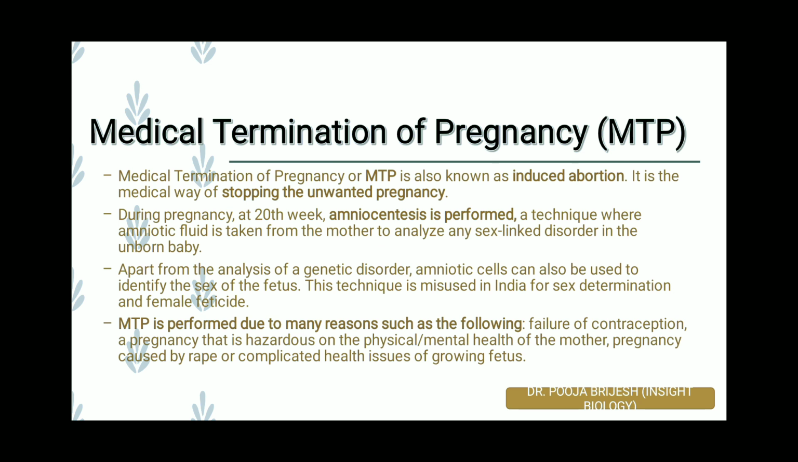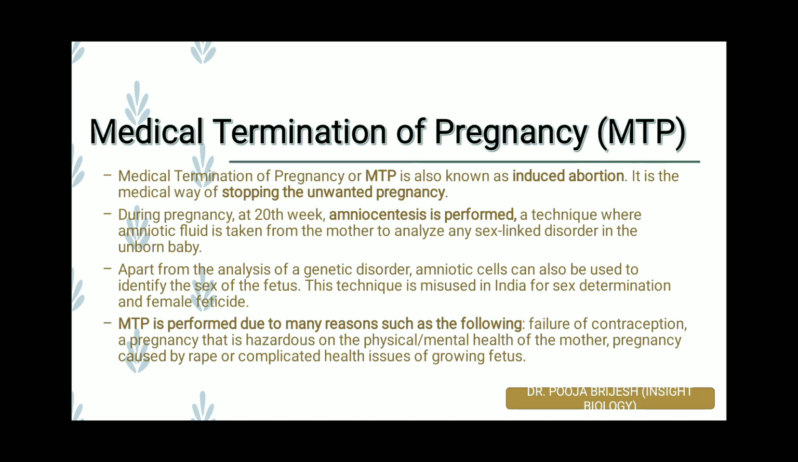Now, what is that technique? It is a technique where the amniotic fluid is taken from the mother to analyze any sex-linked disorder in the newborn baby. The process of amniocentesis is usually performed after the 15th week of pregnancy when it has only 0.5% risk of miscarriage. The risk is higher if that is conducted before 15 weeks.